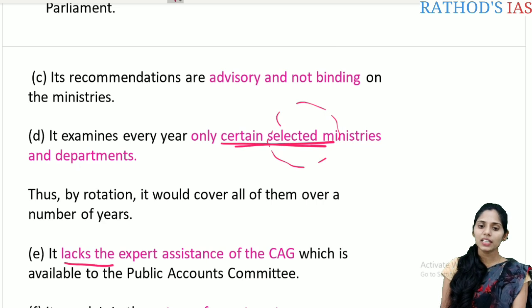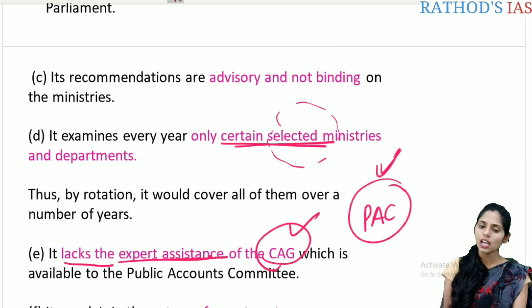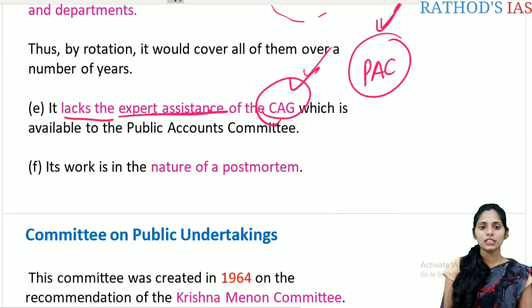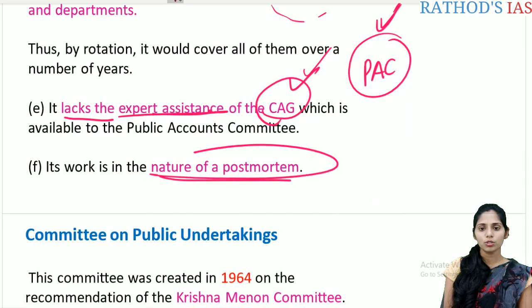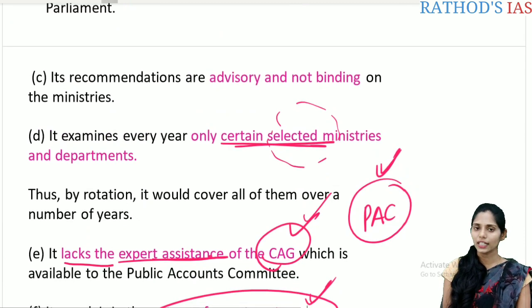And it also lacks the expert assistance of the CAG. If you see the Public Accounts Committee, it has the assistance of the CAG. But for this Estimates Committee, the assistance of the CAG is not present. So its work is in the nature of a post-mortem. As I said earlier, the examination happens only after the voting has happened. So it is like a post-mortem again.